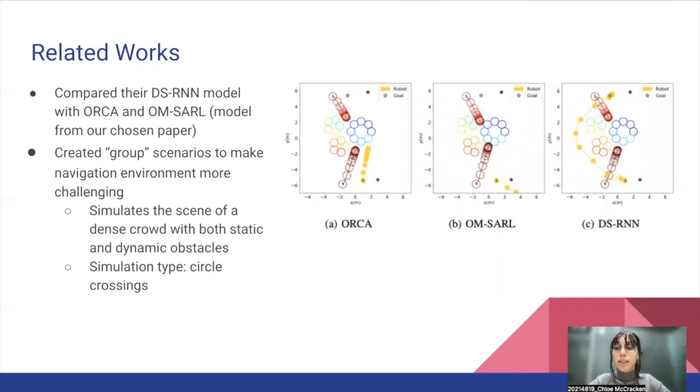The yellow denotes the robot, static humans are grouped into circles, and the rest of the agents are moving. They did this to simulate the scene of a dense crowd with both static and dynamic obstacles. All the simulations were done with circle crossings.